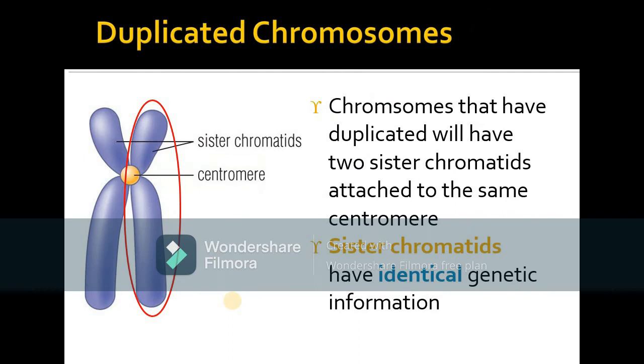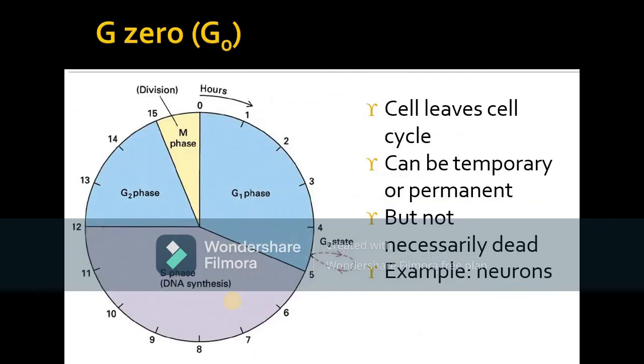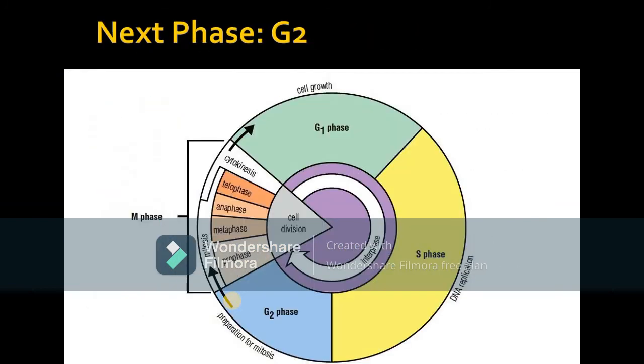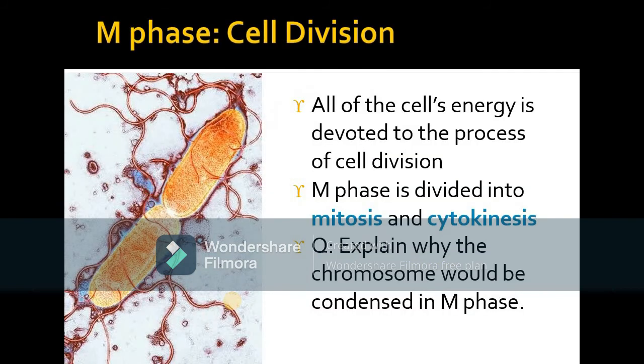Then the next phase is the G0 phase. In this phase, the cell leaves the cell cycle, and it can be temporary or permanent, but not necessarily dead. For example, we can say the neurons are present according to it. Then the next phase is the M phase, that is the mitotic phase. We come towards this, where actually the cell division occurs. So all of the cell's energy is devoted to the process of cell division. The cell needs a lot of energy in this process.